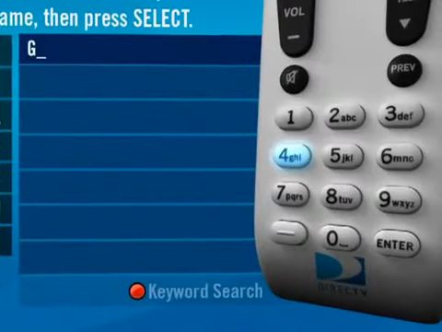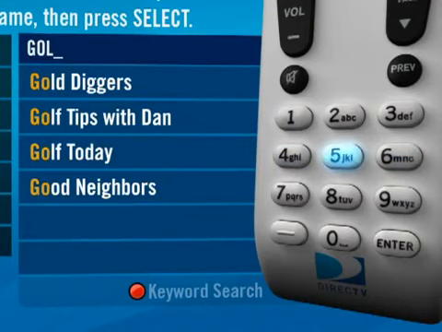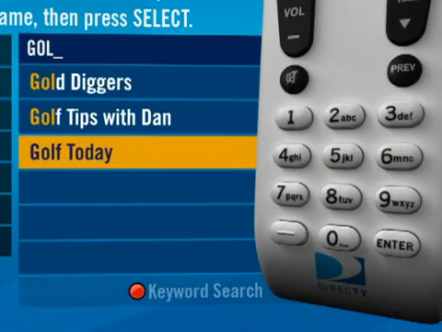To start searching, use the keypad just like you're texting on a cell phone. Enter titles or the name of an actor or director. Matching results will start appearing instantly, as if you were searching the web. Once it appears, highlight the search you're looking for and press Select.